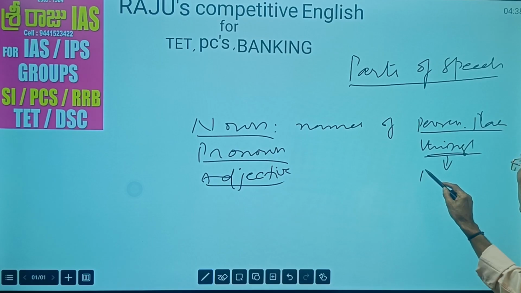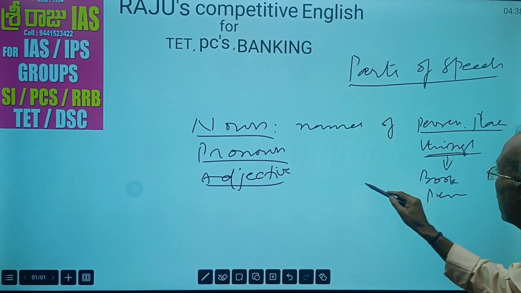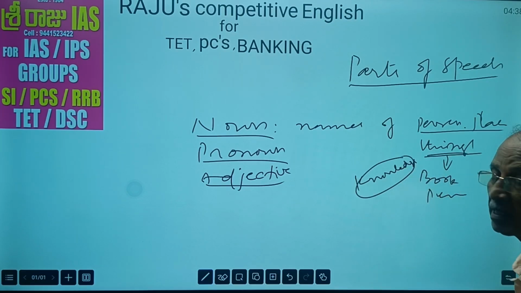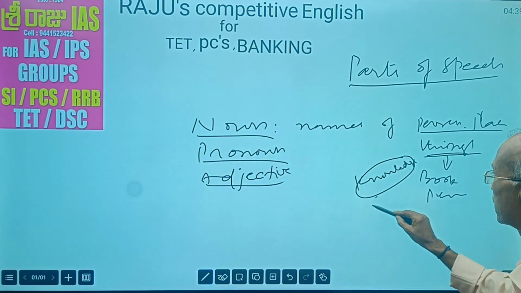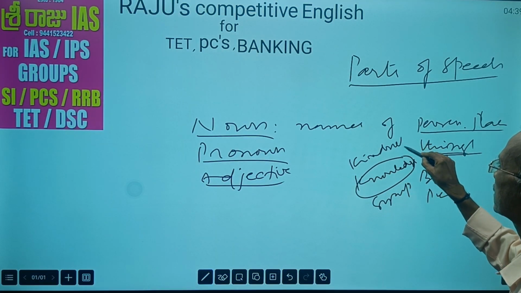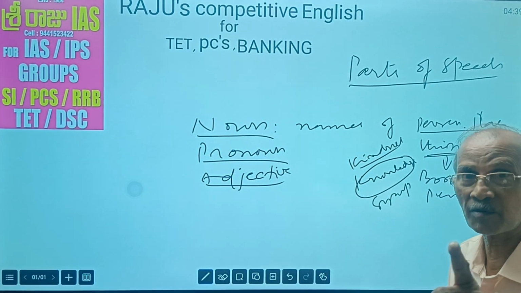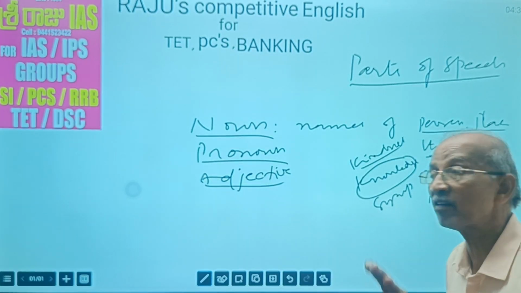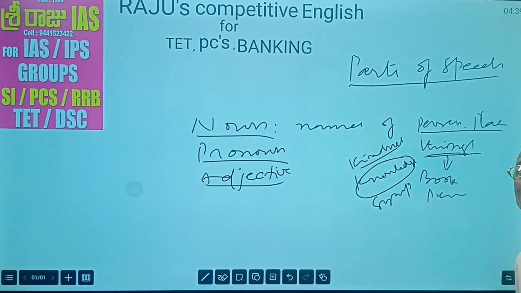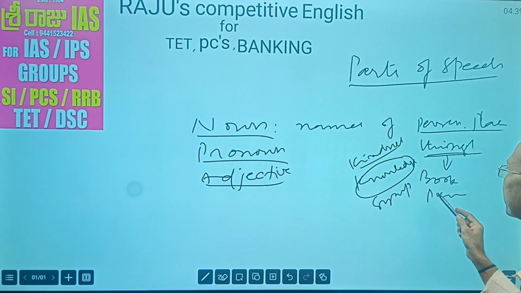Things means things which we can see and touch, and things which we cannot see and touch. They are also nouns. For example, book, we can see it, pencil, pen. Whereas knowledge, can we see knowledge as a separate object? We cannot see it. Knowledge, sympathy, kindness. What are these? These are also nouns. These are invisible things. Things which we cannot see and touch are also nouns. That you have to remember.